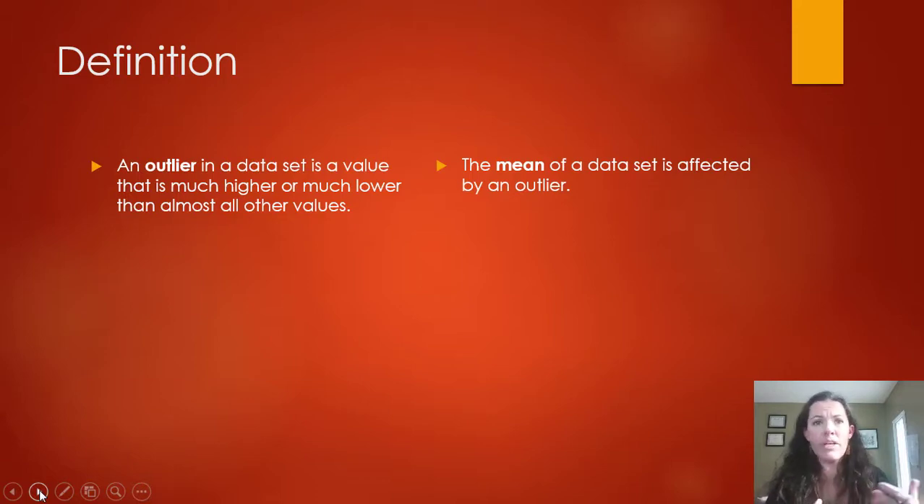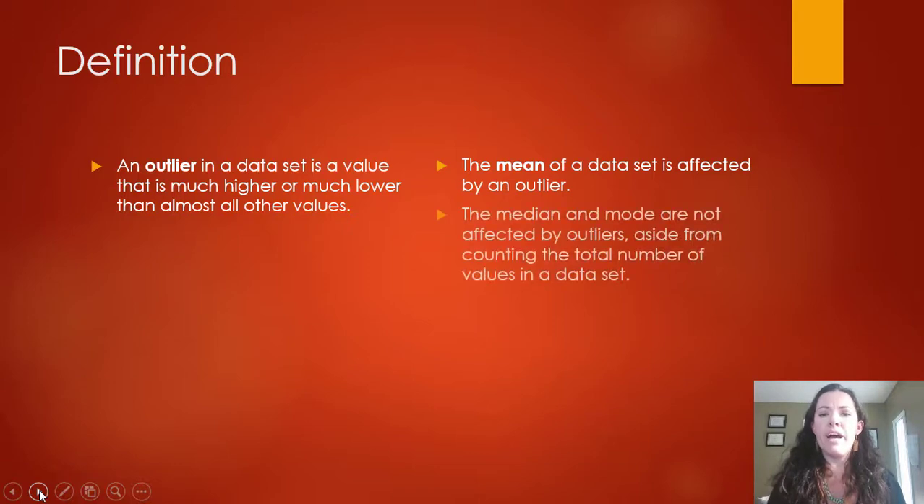Not always, though. If you have a huge data set, you might find that the mean is not affected at all. But if any of the averages are going to be affected, the mean will be affected by an outlier. But the median and mode are not always affected by outliers, aside from counting the total number of values in a data set. So when I say they're not affected, they might be affected a little bit, but not as much as the mean will.